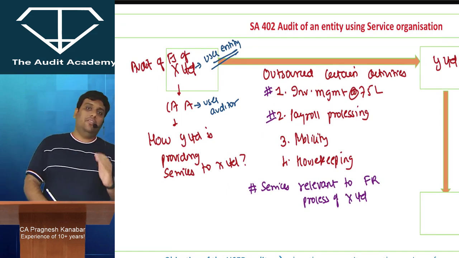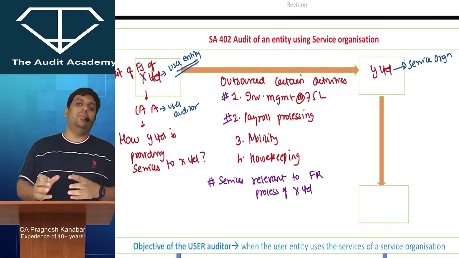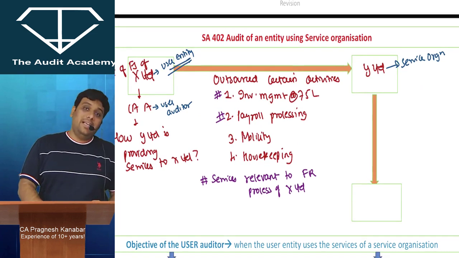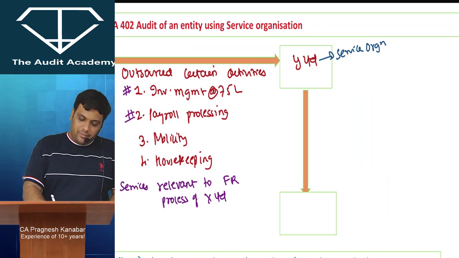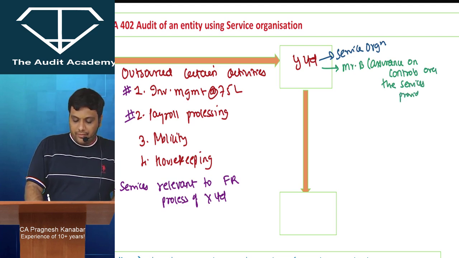Now tell me, if you want to obtain an understanding of how Y Limited is providing these services to X Limited, then you may need the help of some more people. Sometimes Y Limited may appoint someone else, Mr. B, who will specifically work to provide assurance on controls over the services provided.